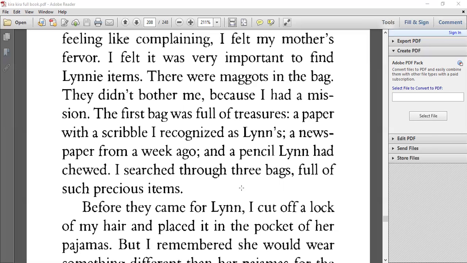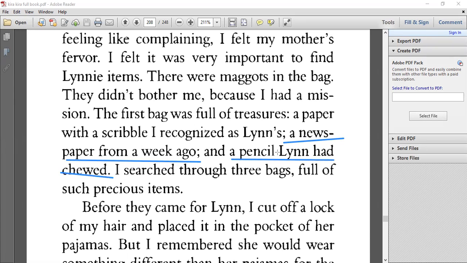All right, they also found the pencil that Lynn chewed. Again, it's associated with Lynn, and that made these items very precious. So let's keep here when we are studying, let's remember that these are the items that she successfully found in the garbage.